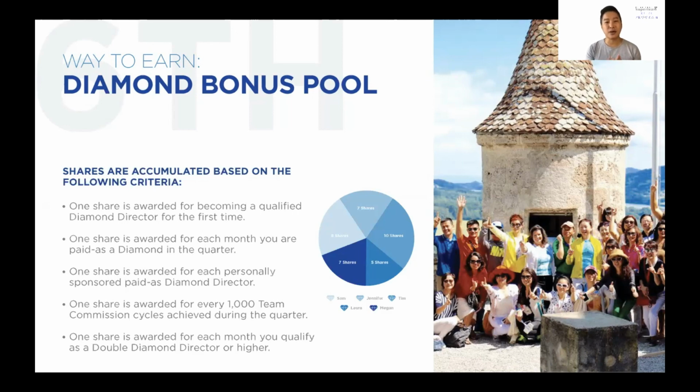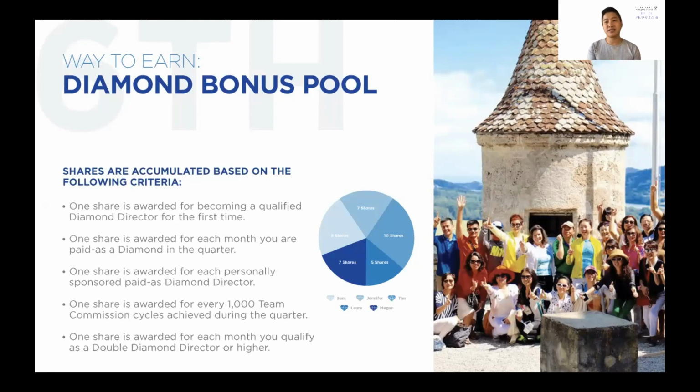And 1 share is awarded for every 1,000 team commission cycles. So if you have a lot of team commission cycles, you'll be able to get additional shares as well. And 1 share is awarded for each month you're qualified as a diamond director. So imagine now if you calculate it, it's a very, very powerful volume that you'll be able to see in terms of the diamond bonus pool.